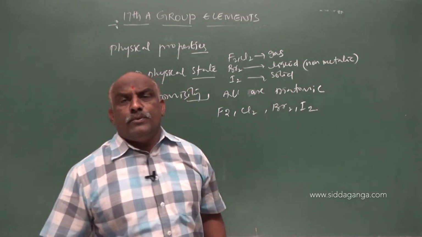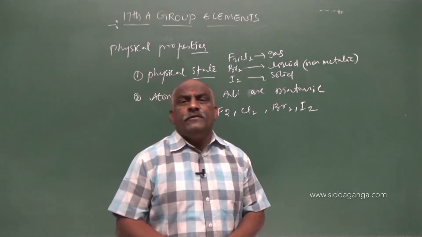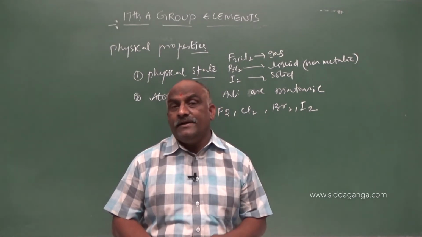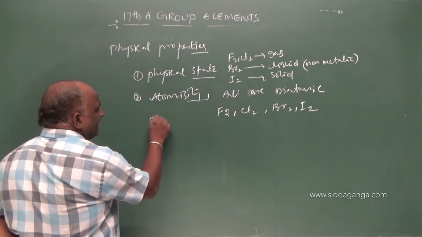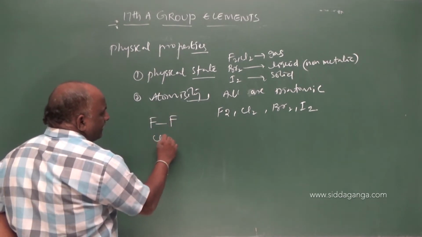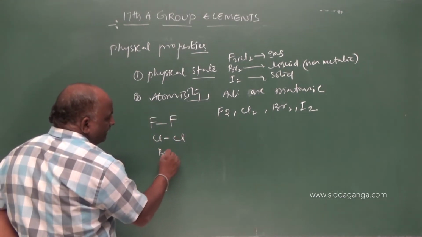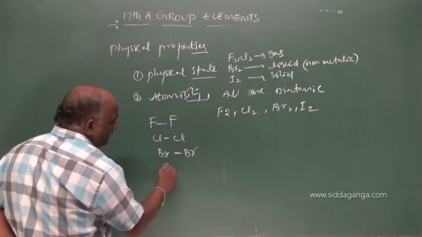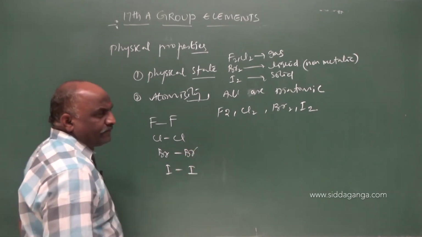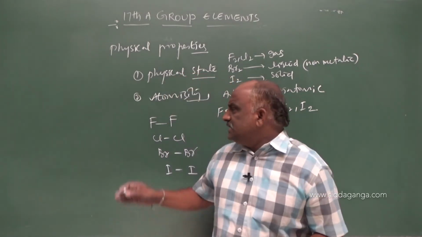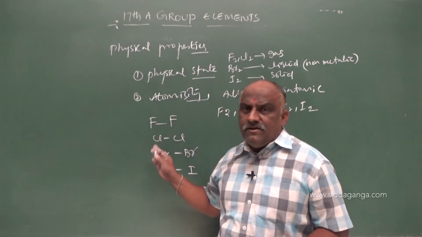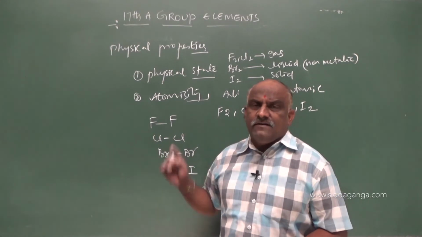All are covalent compounds, which means a single covalent bond takes place between these atoms: F–F, Cl–Cl, Br–Br, I–I. And what are the bond dissociation enthalpies? This point is very, very important.